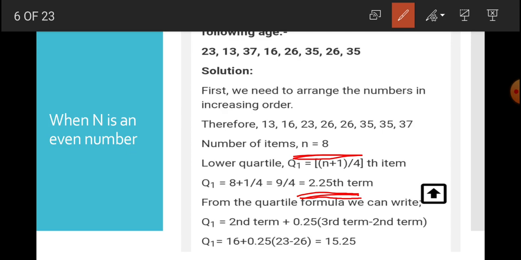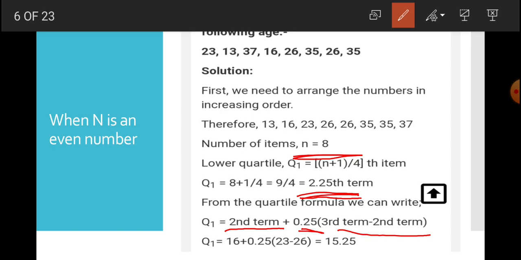That's why Q1 is equal to the second term complete plus 0.25 into (third term minus second term). So again, learn this: 2.25 means second term complete plus 0.25 into (third minus second).